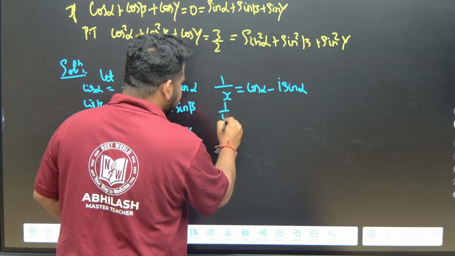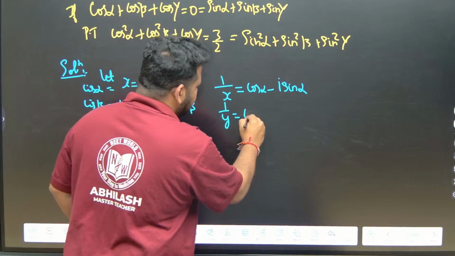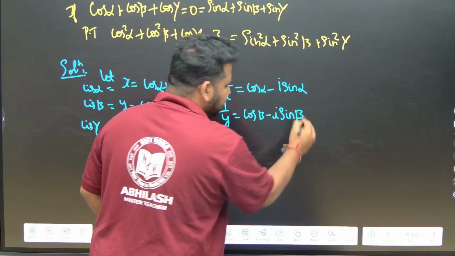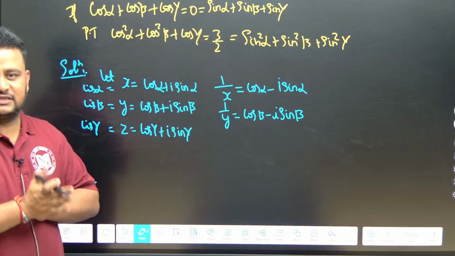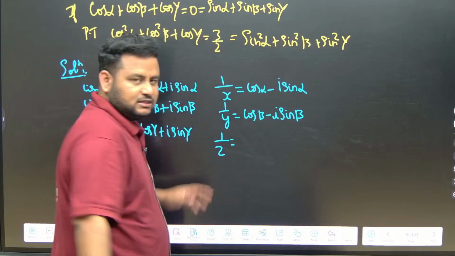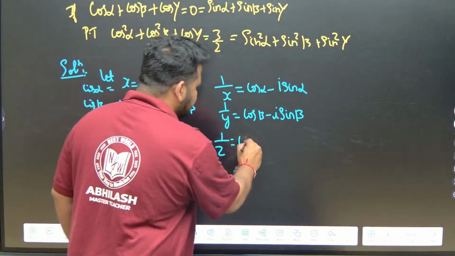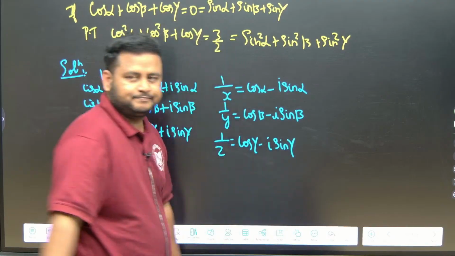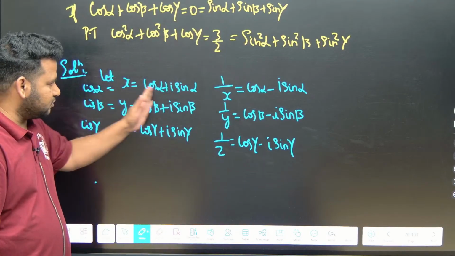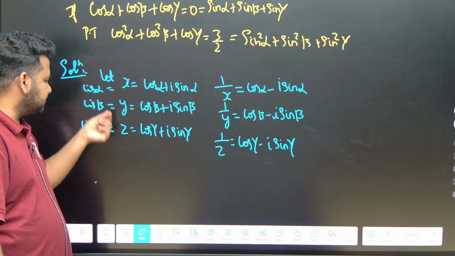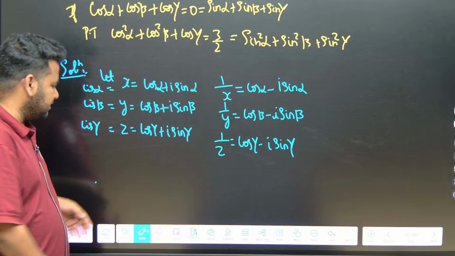Similarly, 1 by y will become what, friends? It will become cos beta minus I sin beta, if I take the reciprocal. Now when I talk about 1 by z, the reciprocal, this will become cos gamma minus I sin gamma. First step is what? We took x is equal to this one, y is equal to this one, z is equal to this one. This is nothing but cis alpha, cis beta, and cis gamma. That is what I have written for your reference.